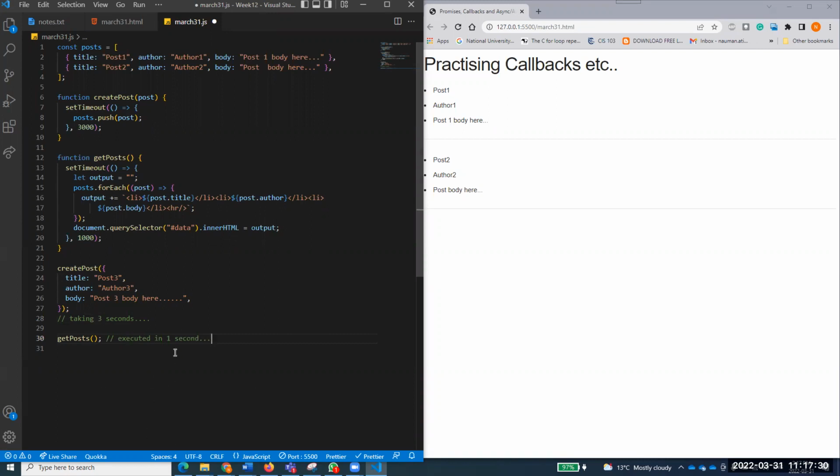Right. So what we need to do, for example, yes, you're right. Maybe I make getPost not 1 second but 4 seconds. For example, I say after 4 seconds. See the output, Pavneet. Now it will run after 4 seconds and we have got all 3 posts available to us. You got it, everyone? Now we have this post 3 available. Why? Because now this function is running after 4 seconds.